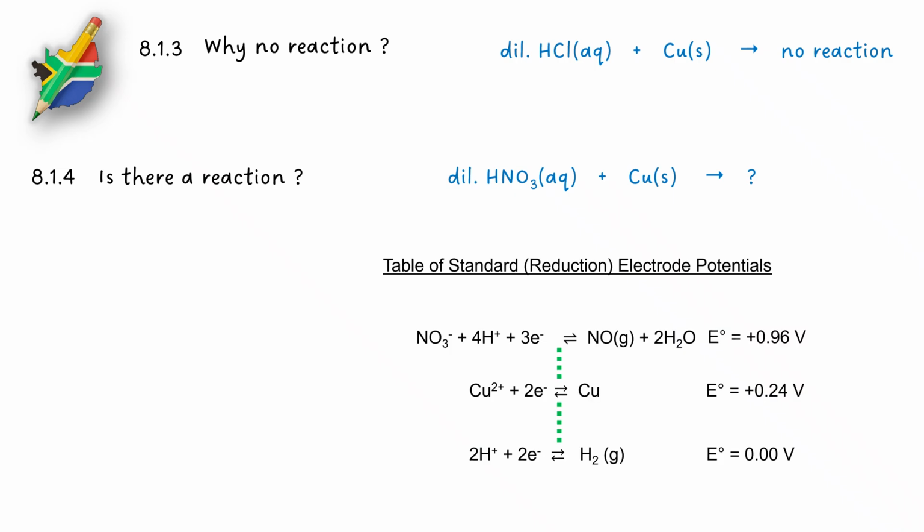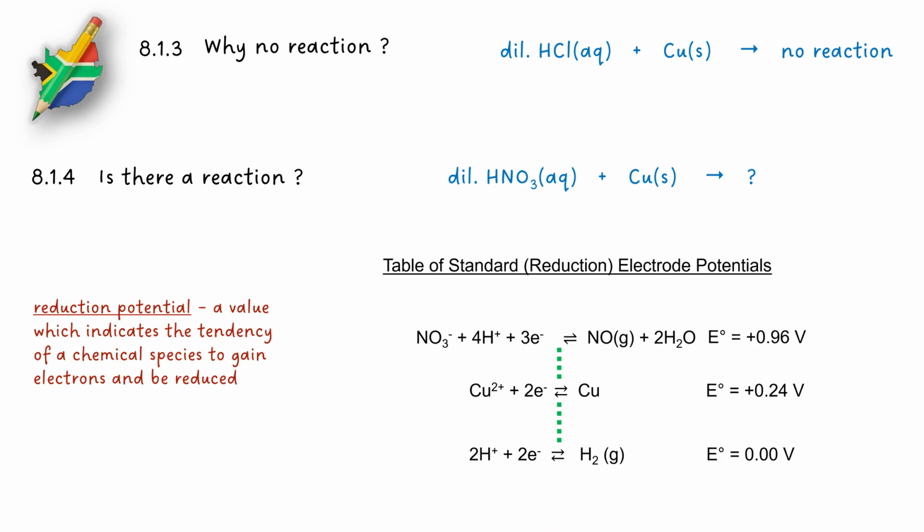The table of reduction potentials lists many reduction half reactions from left to right, and their reduction potentials. Here we have shown just 3 half reactions needed for the 2 questions in this video. Reduction potential is the measure of the tendency of an electrode to gain electrons and undergo reduction.